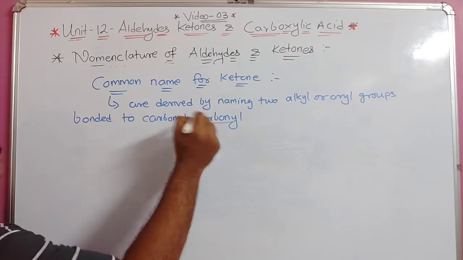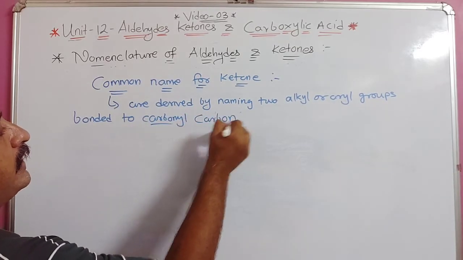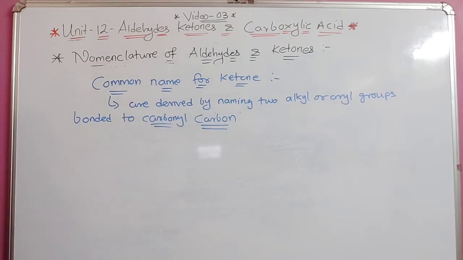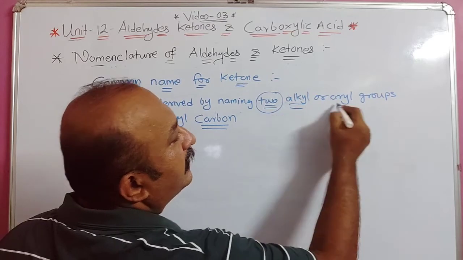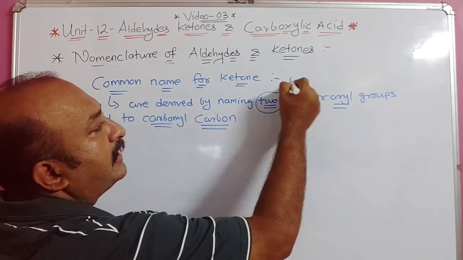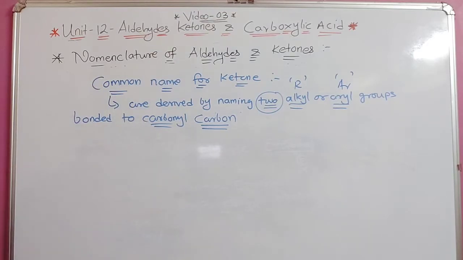Carbonyl carbon, what is it? We have discussed the carbonyl carbon. Understood this part? So, two alkyl or aryl groups, the word two is very important. Alkyl means R and aryl means arene, that is the benzene ring. Based on that the naming is done.